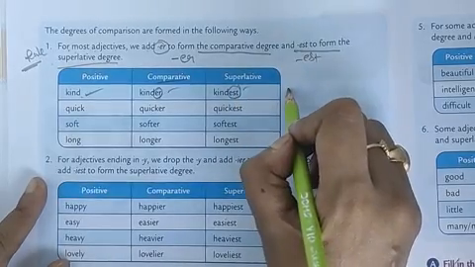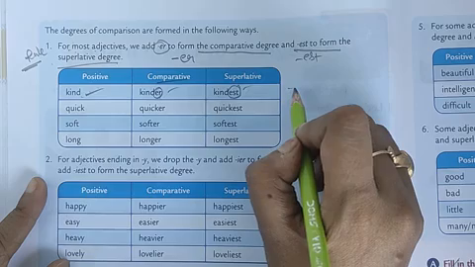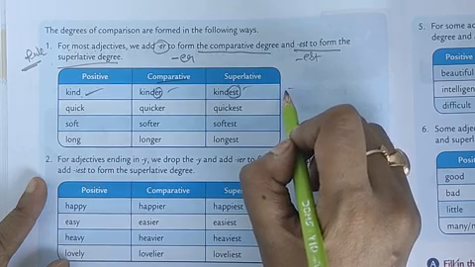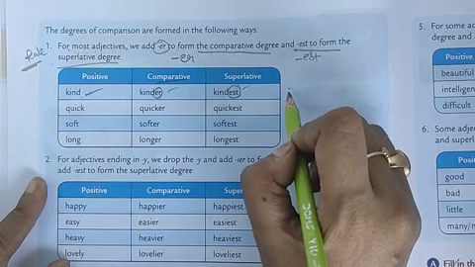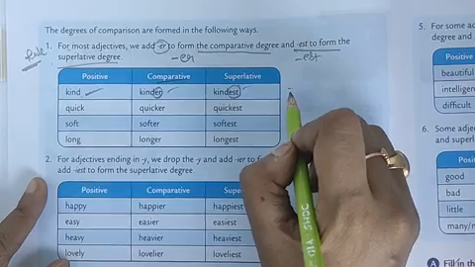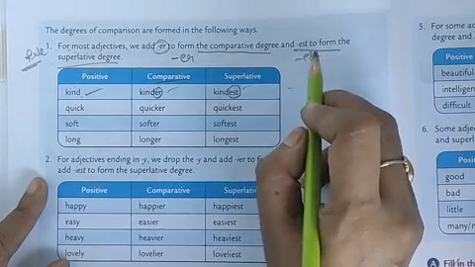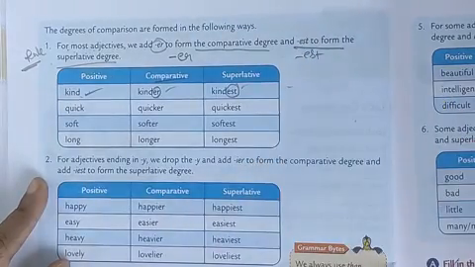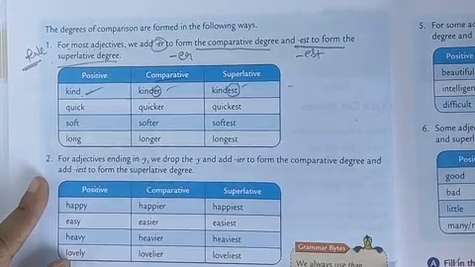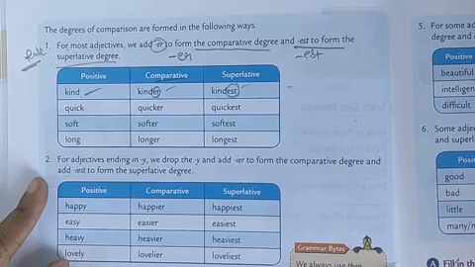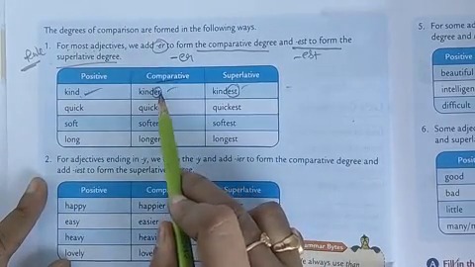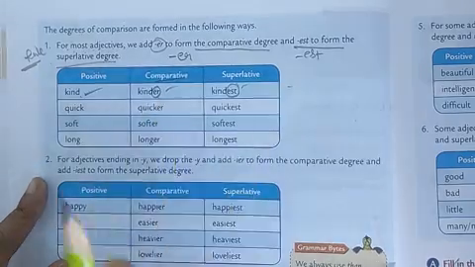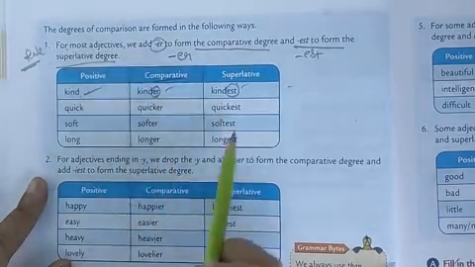Suppose I am saying Nita is the kindest girl in her class. So we are comparing the kindness of Nita with all of the students present in the class. Suppose I am saying that Ram is kinder than Sam. Then we are comparing between Ram and Sam, so we will be using the comparative degree. Okay, that is our first rule, and you have to learn all of this.